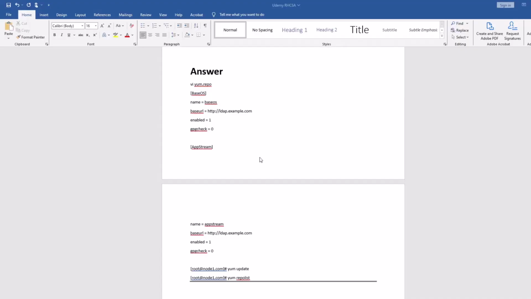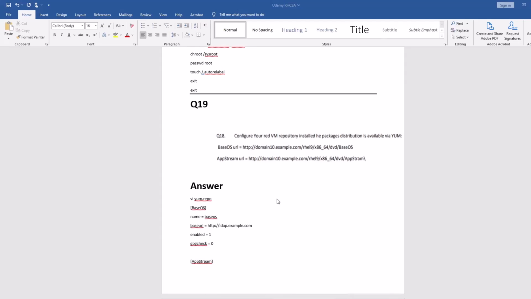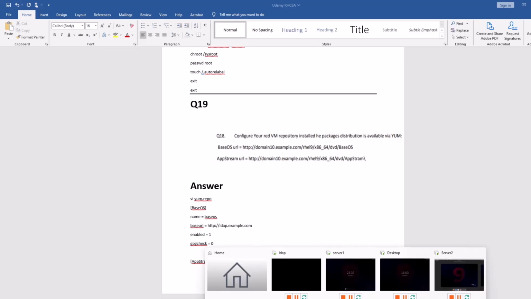So this is your question number 18, I think. No, this is your question number 19, and this question is the same as question number 2. You have to just configure the yum repo for node 2, server 2. Why I'm saying node 2, server 2, is because I have server 1 and server 2. You can see it here.